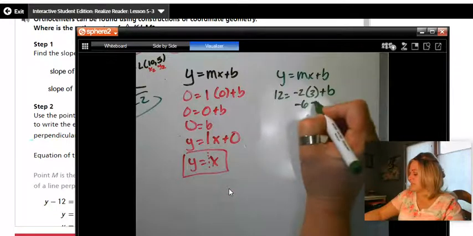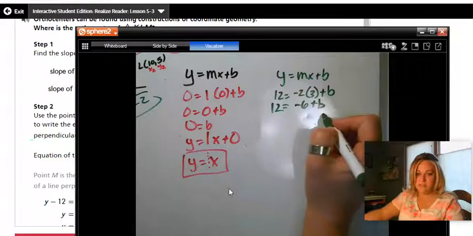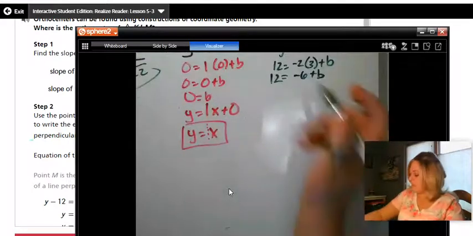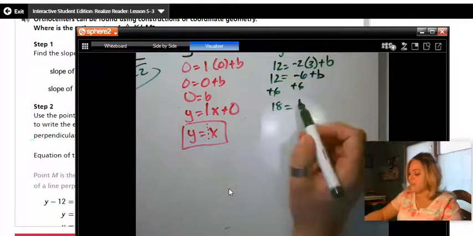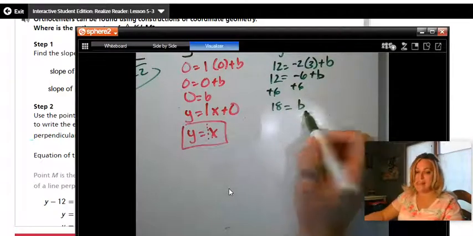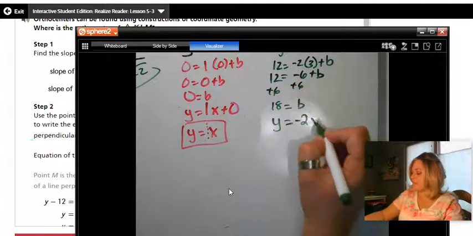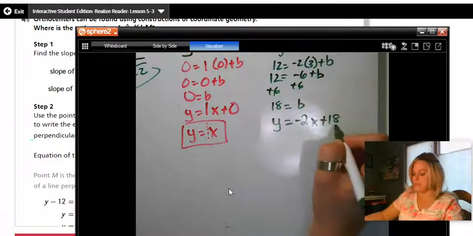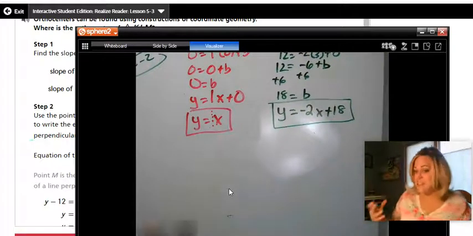Okay, this is -6. I'm trying to make sure my 6's and b's aren't confused. I'm going to add 6 to both sides, so I have 18 equals b. And once I know what b is, then I plug it back into the equation of the line. y equals mx plus that b. So I've got these two equations of the lines. But again, I still don't have the answer.